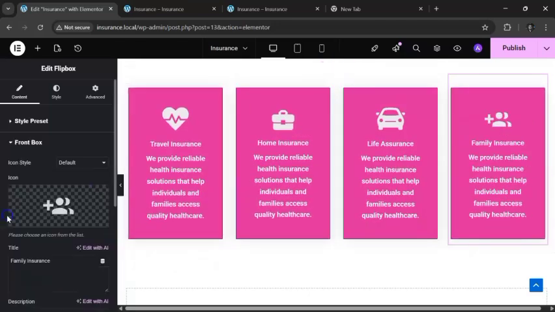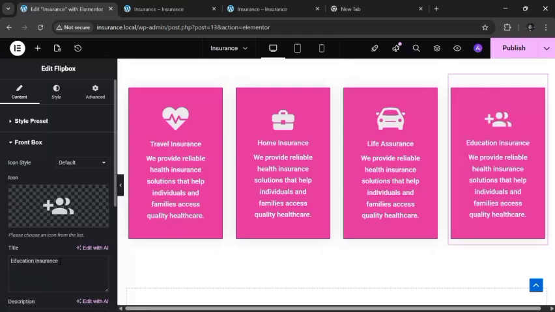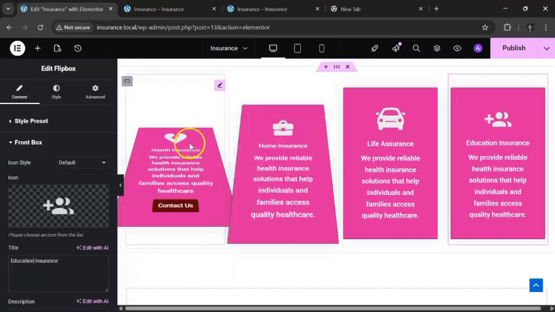And these two, let's say, or kind of like education, just anything that can be insured, right? So, or child insurance or whatever insurance you want to give.